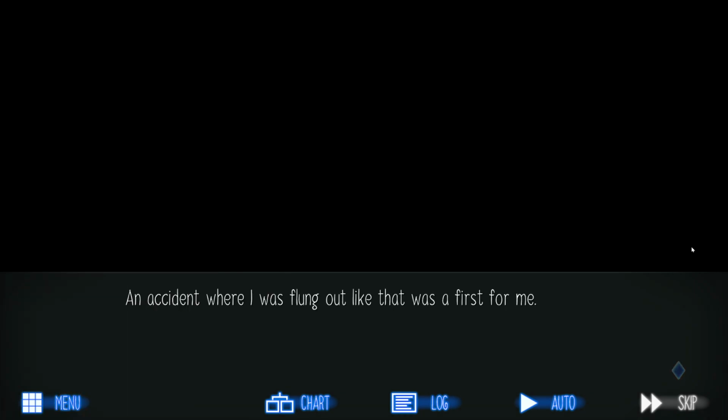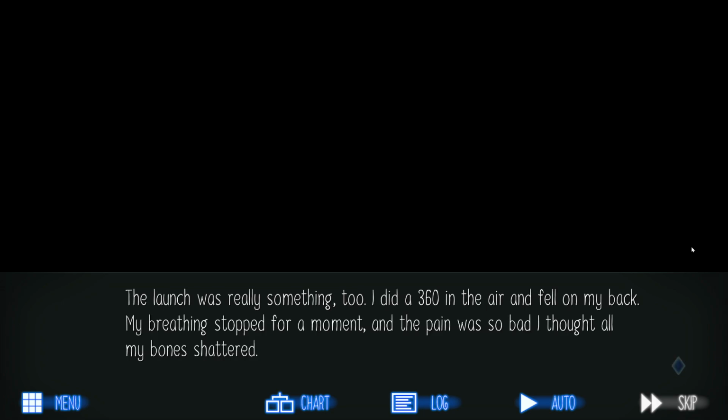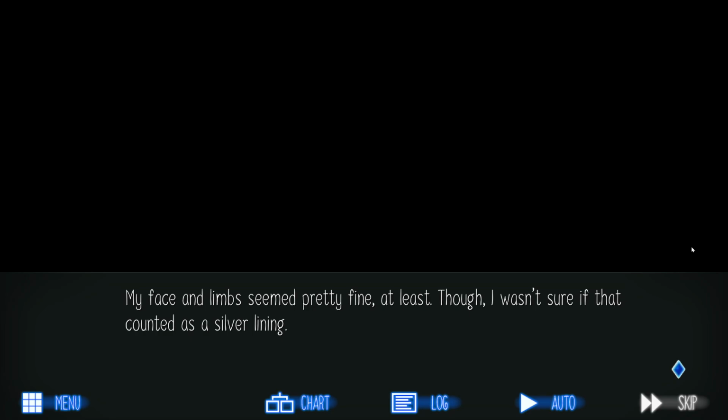Damn it. An accident where I was flung out like that was a first for me. The launch was really something too. I did a 360 in the air and fell on my back. My breathing stopped for a moment, and the pain was so bad I thought all my bones shattered. My face and limbs seemed pretty fine at least, though I wasn't sure if that counted as a silver lining.